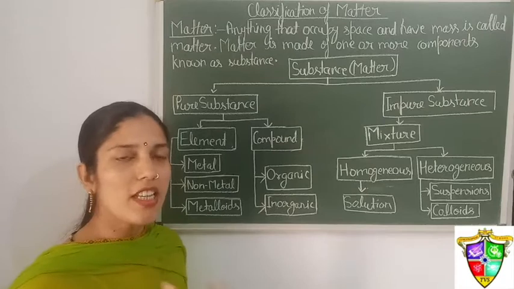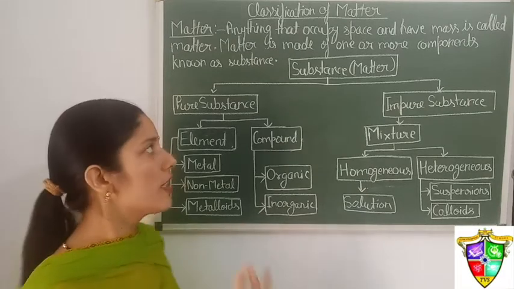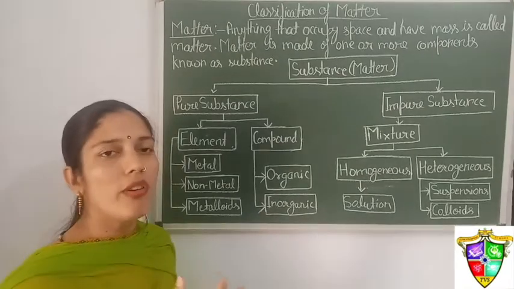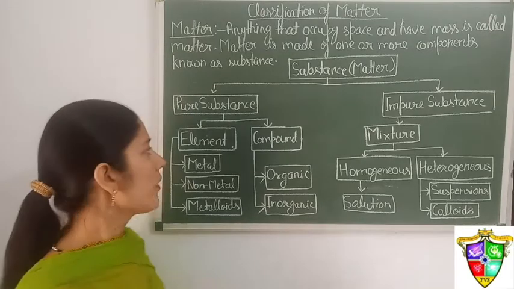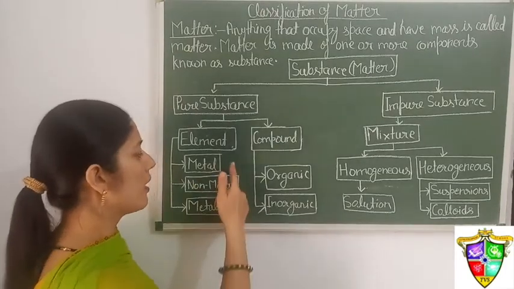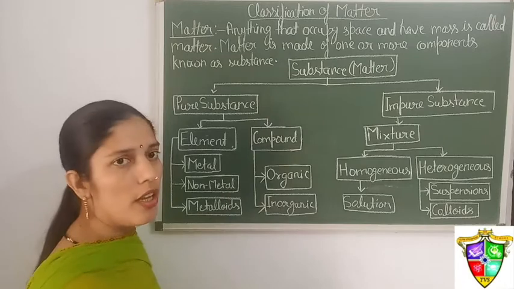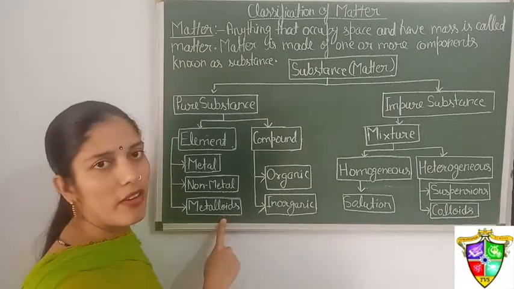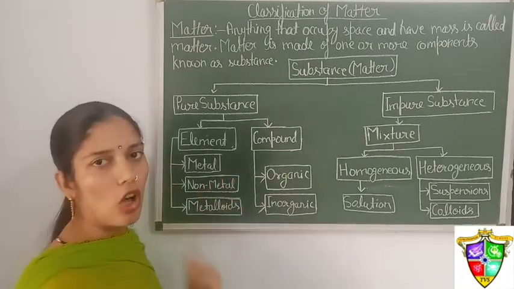An element is the simple and basic unit of a substance. Although now we have discussed other basic units also. Under elements, we have metal, non-metal and metalloids. Metalloids are those which have properties of both metals and non-metals.